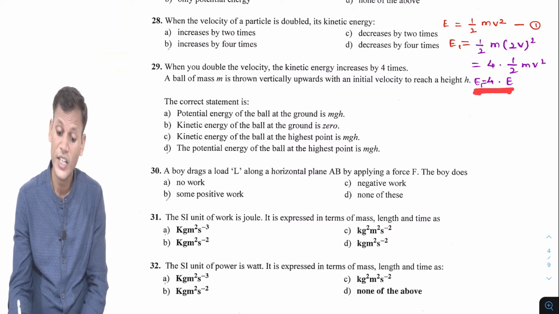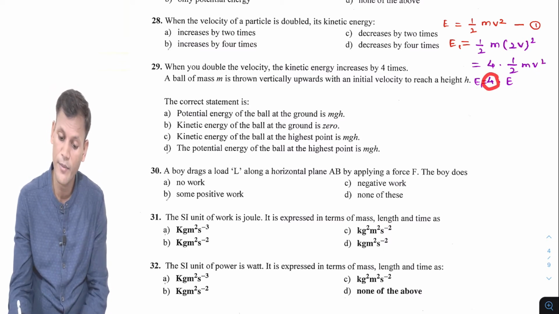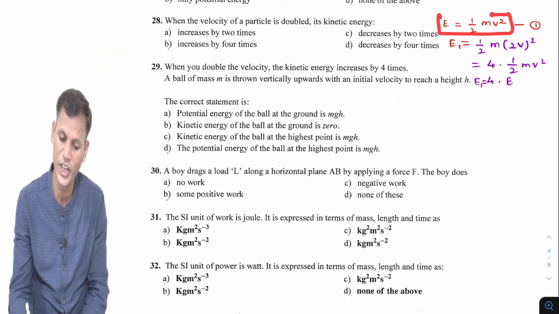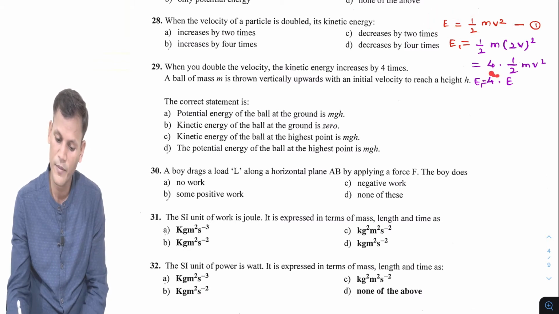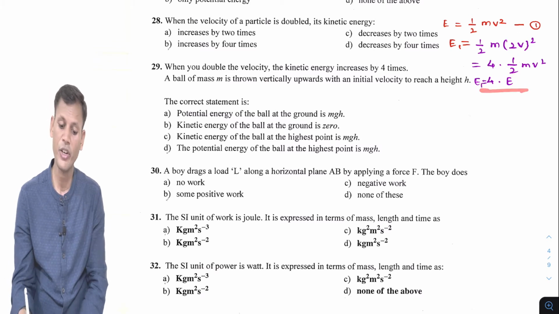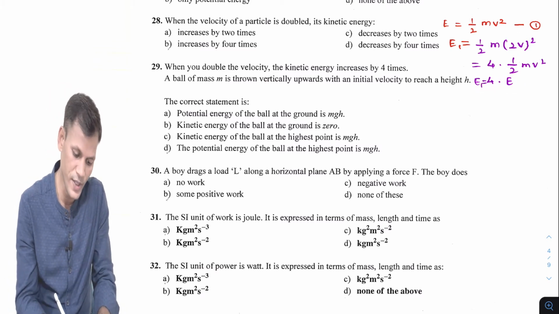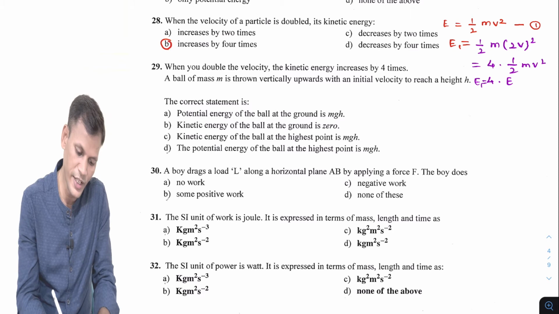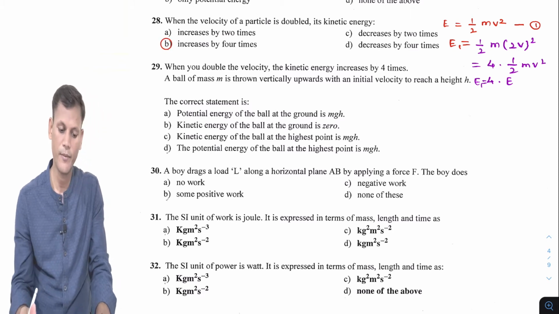So kinetic energy will increase by 4 times, because this was kinetic energy E and now it becomes 4E when we double the velocity.